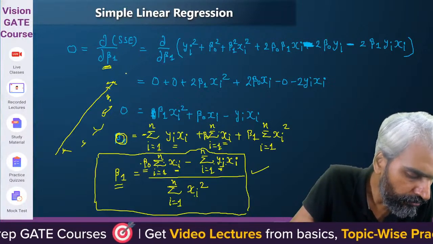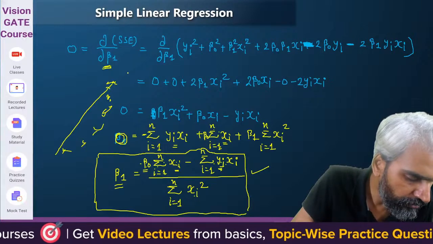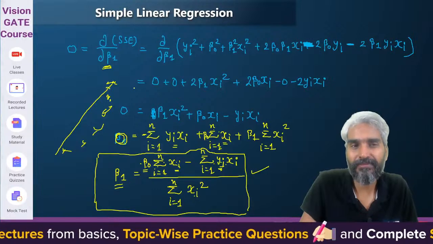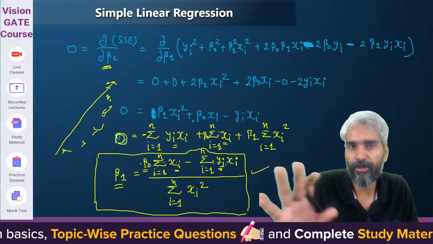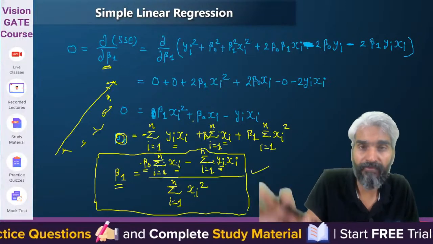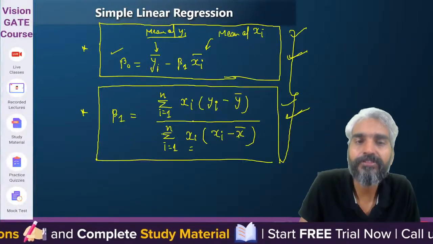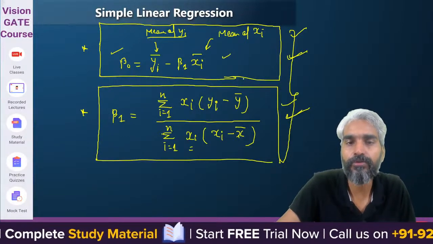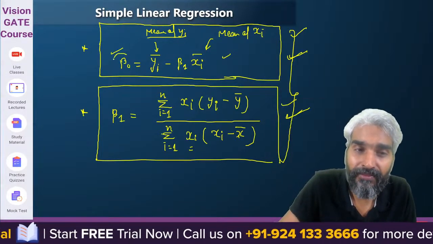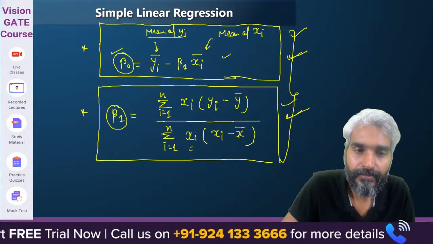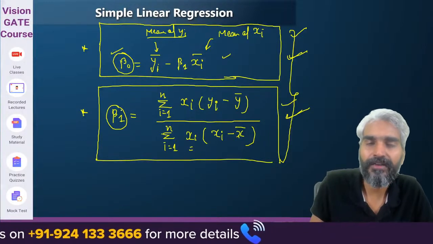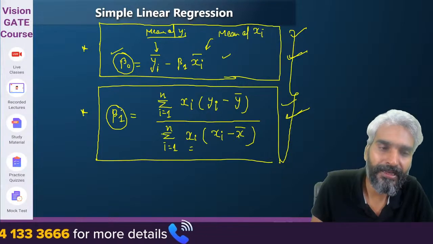So what are the model questions asked for regression? Model questions can be like this: they can give you some data points, where some values of xi and yi are given. Please try to understand: if some values of xi and yi are given, will you be able to calculate the value of beta 0 and beta 1?